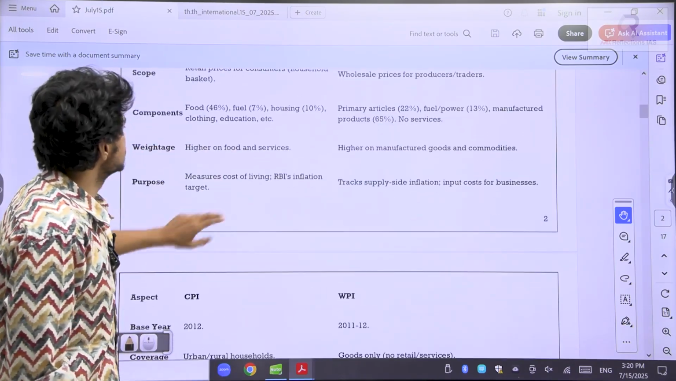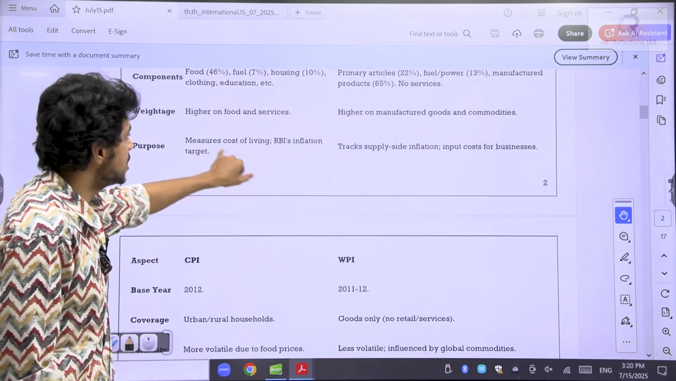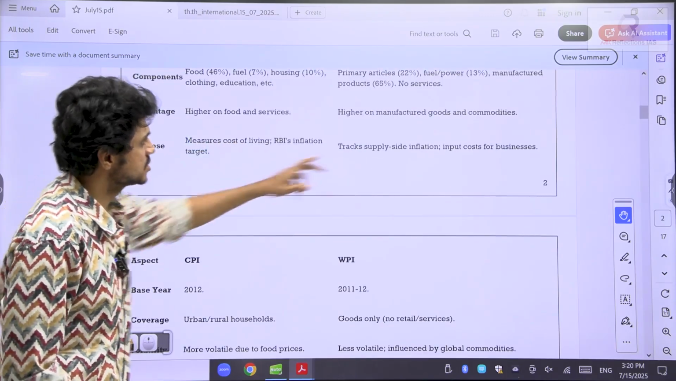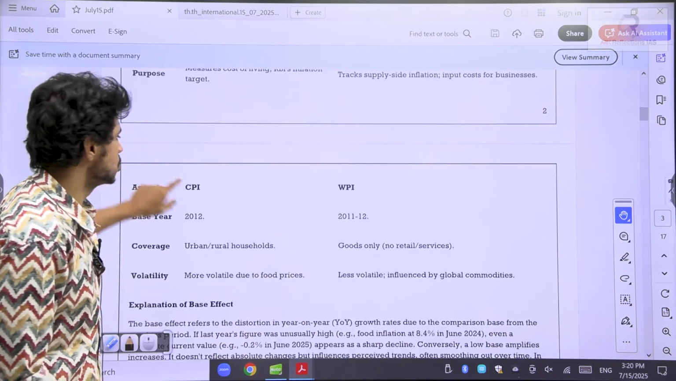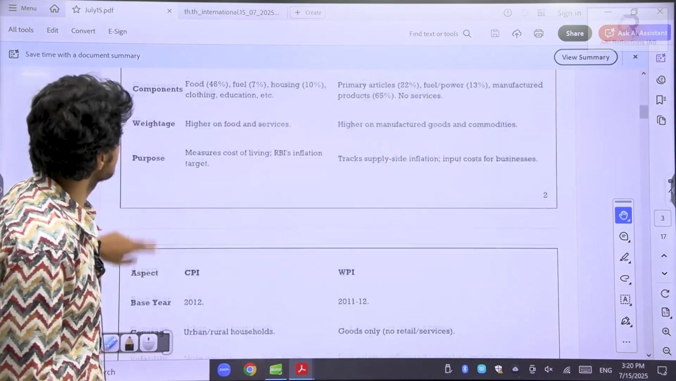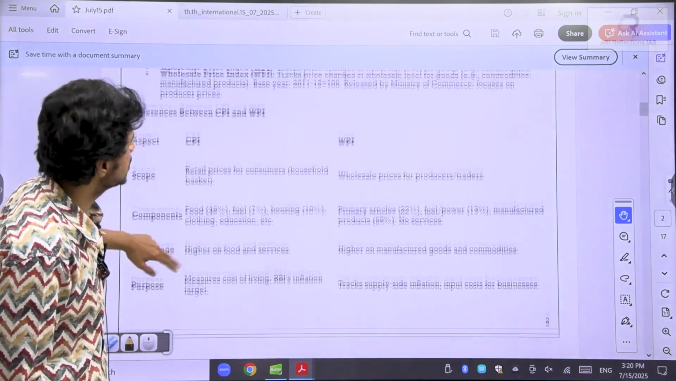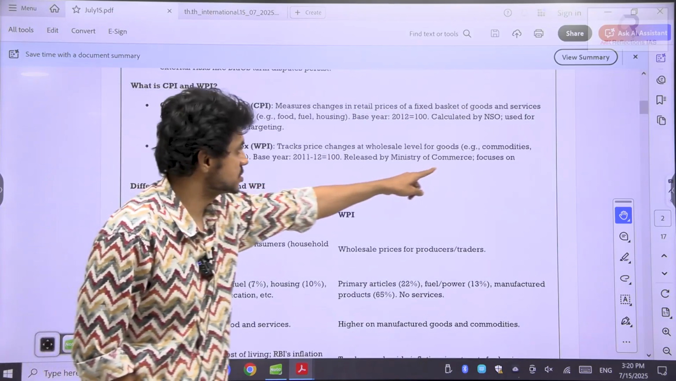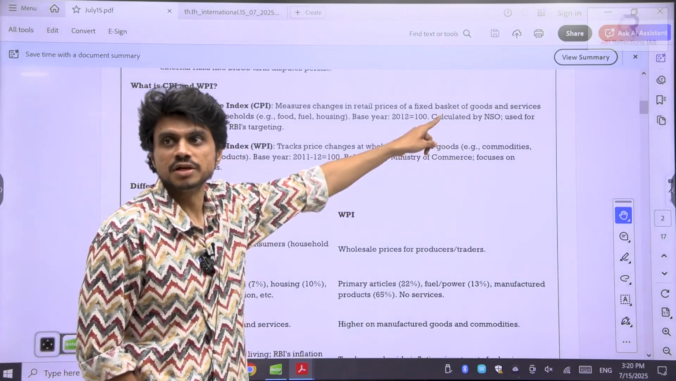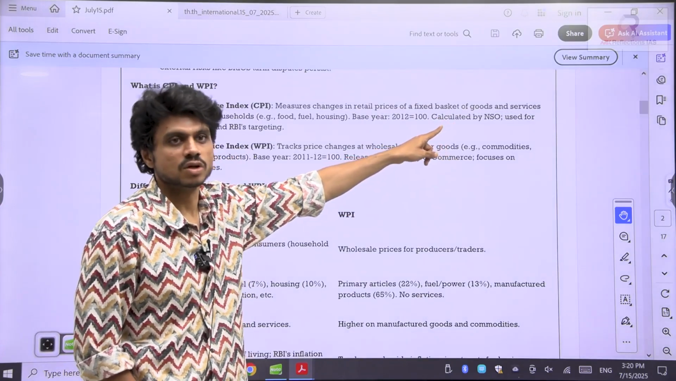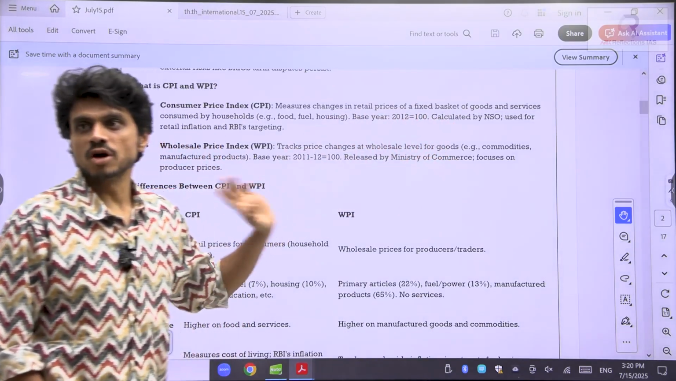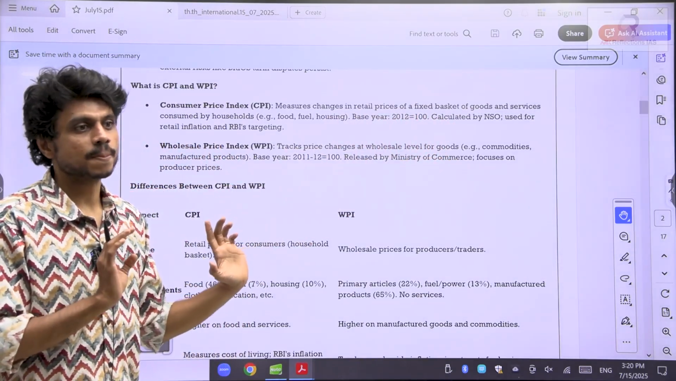CPI is higher on food and services, measures the cost of living, and is the RBI's inflation target. WPI targets input cost for the business, base 2012. The only thing you have to remember here is that WPI is released by the Ministry of Commerce, while CPI is released by the NSO. Clear? No more confusion between the WPI and CPI, right?